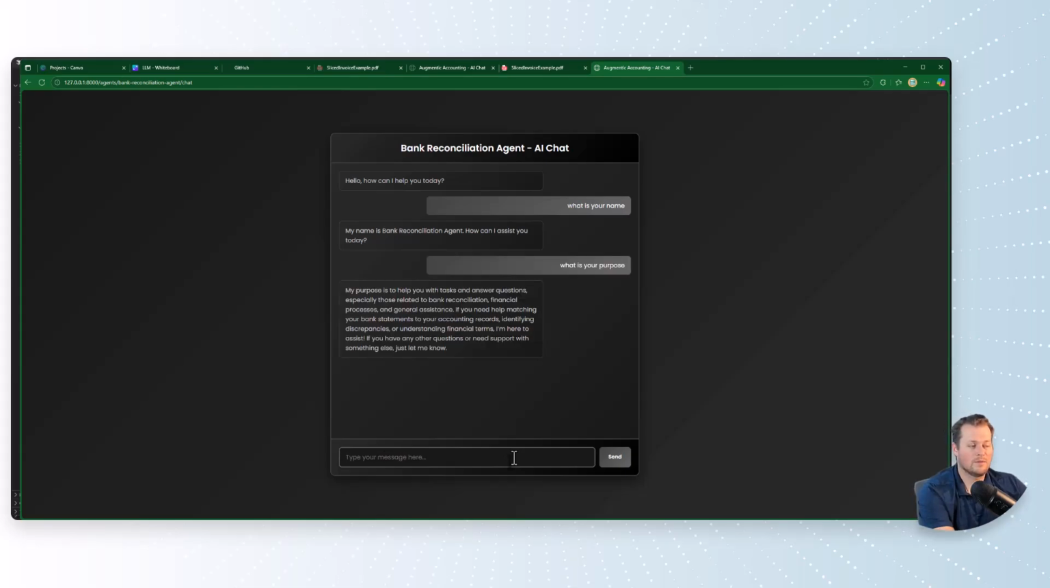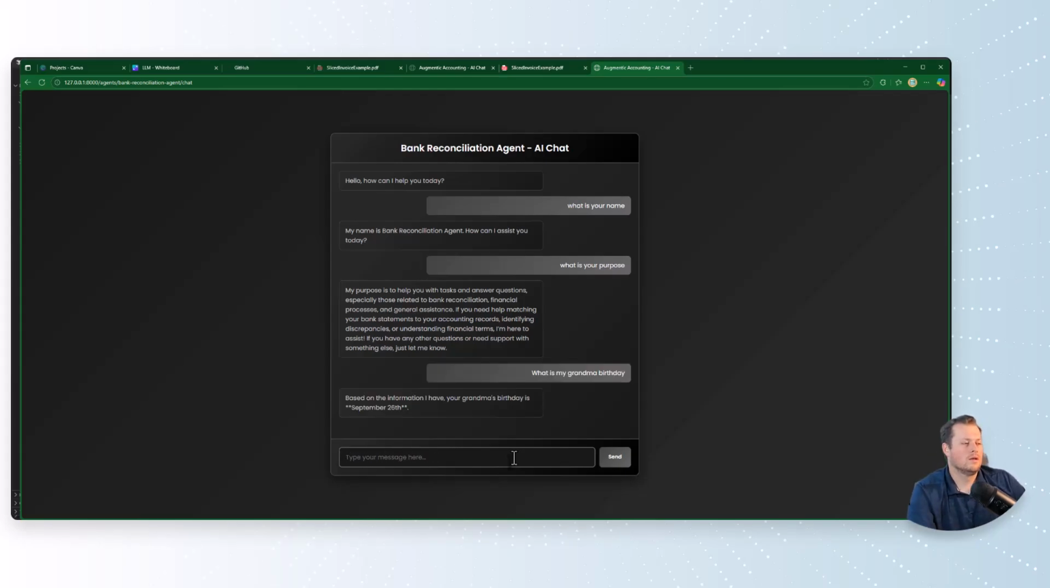Right? So bank reconciliation, and all kinds of other cool stuff. Like, I think I told it when my grandma's birthday was, because I was testing something. So let's see, what is my grandma's birthday? September 26th, which is true, because I gave it that information. I do that just to show that ChatGPT isn't going to know that unless I provide it.